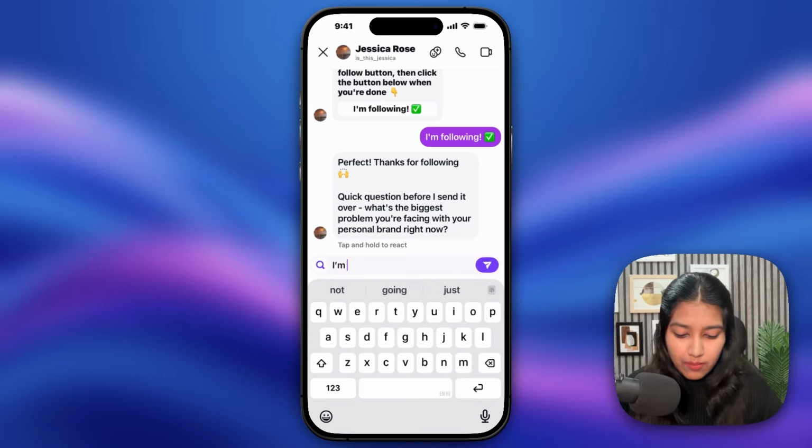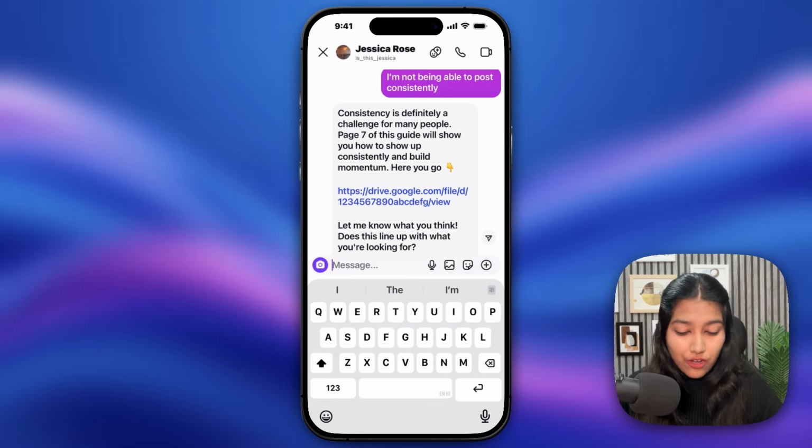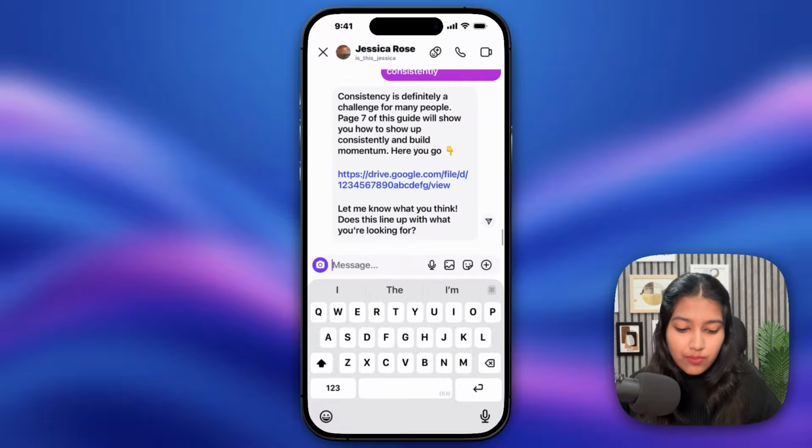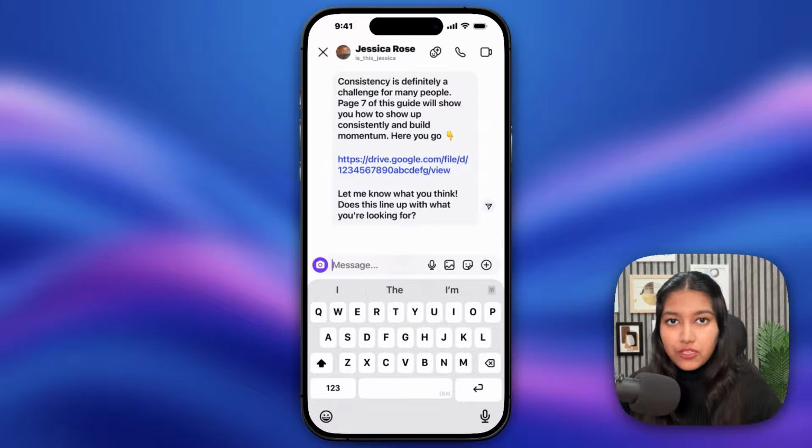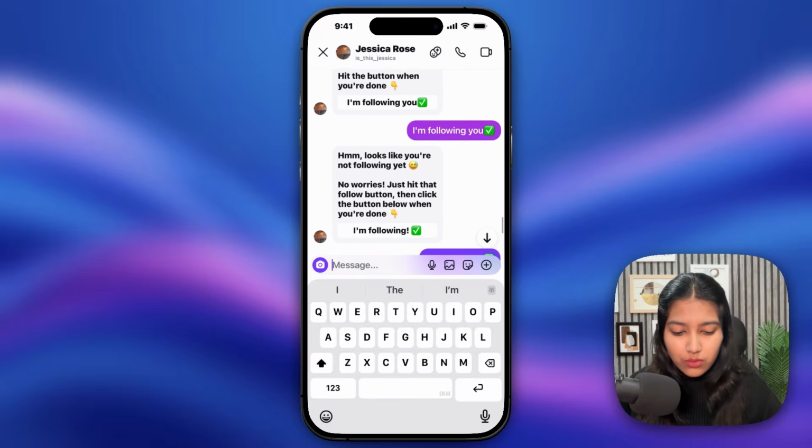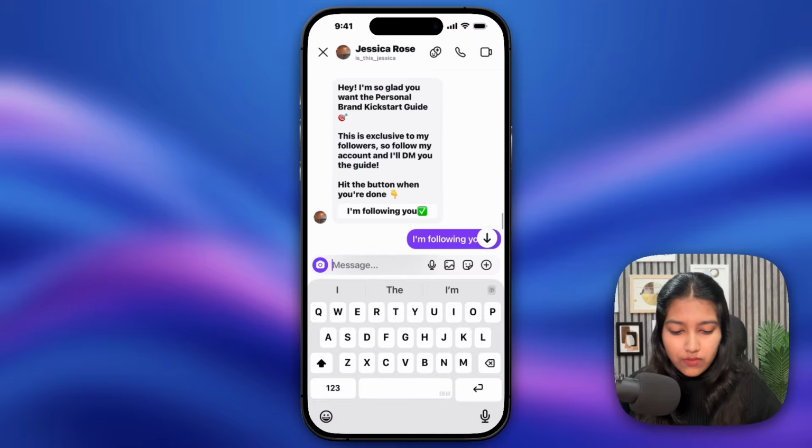So let's say I'm not being able to post consistently. All right. Okay, so we've got a reply. It says, consistency is definitely a challenge for many people. Page 7 of this guide will show you how to show up consistently and build momentum. Here you go. After that, they send you the link to that particular resource. Basically, in this case, if you go to that link, there should be a 7 to 8 page PDF showing you how you can kickstart with your personal brand, as they've mentioned here.